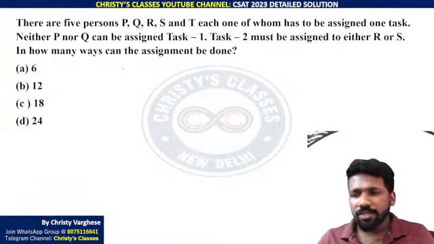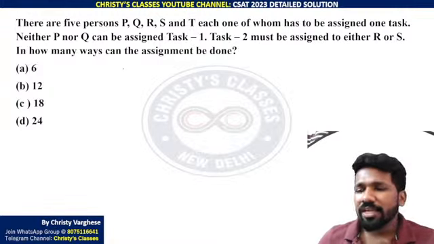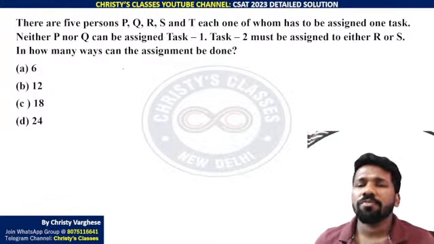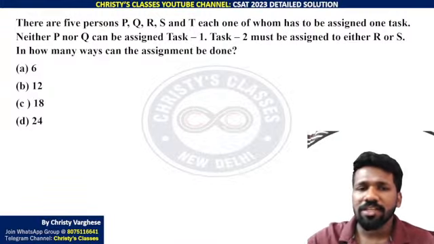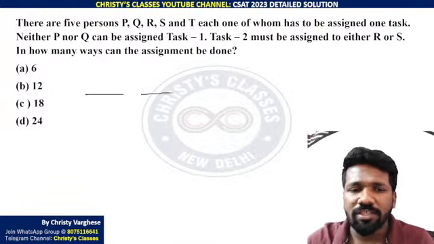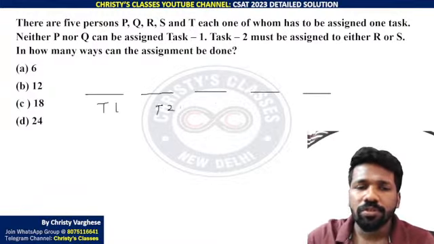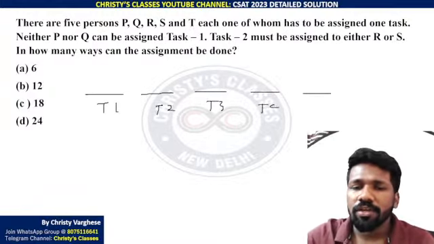So try this question. I'll start explaining due to lack of time. There are 5 persons P, Q, R, S, T, each of whom has to be assigned one task. One task each means 5 persons are there, and 5 tasks are also there: task 1, task 2, task 3, task 4, task 5.